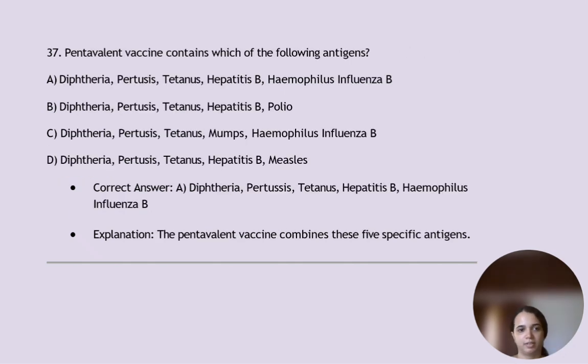Next, pentavalent vaccine contains which one of the following antigens? It is option A. Diphtheria, pertussis, tetanus, hepatitis B, Haemophilus influenzae B. Pentavalent vaccine combines these 5 specific antigens.